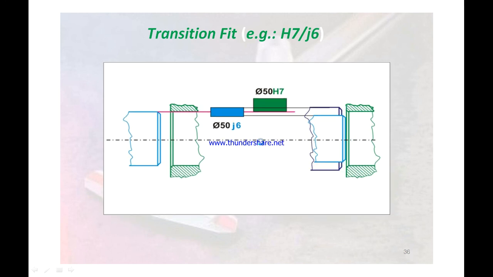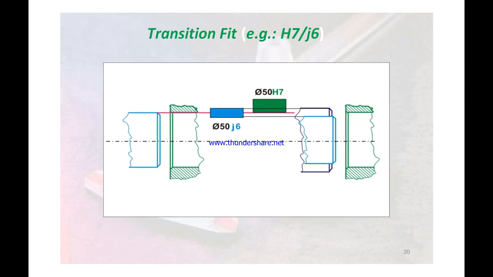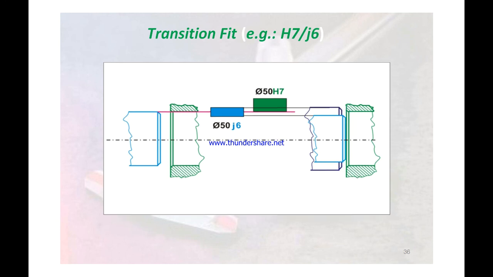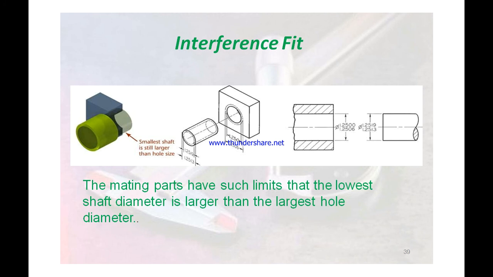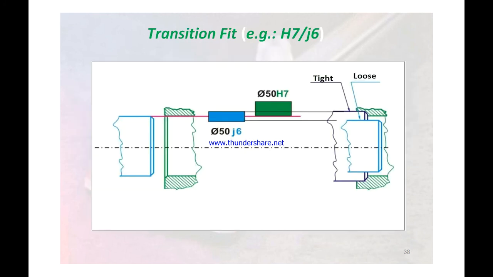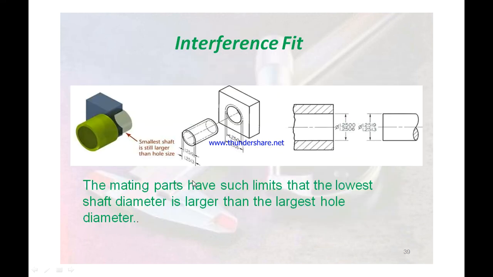Look at this. Initial sizes 1, 2, 3. Look at this, 1, 2 and 3. This is the transition fit. Next, look at this. If we machine for the lower limit, it will become a loose fit. If we machine for the higher limit, it will become a tight fit. So this is a transition fit.